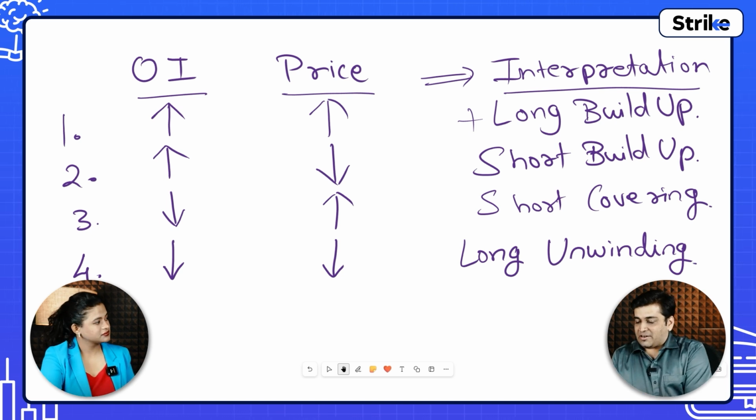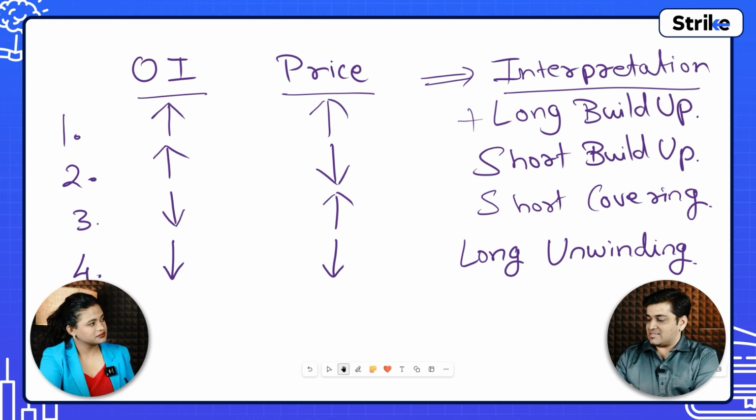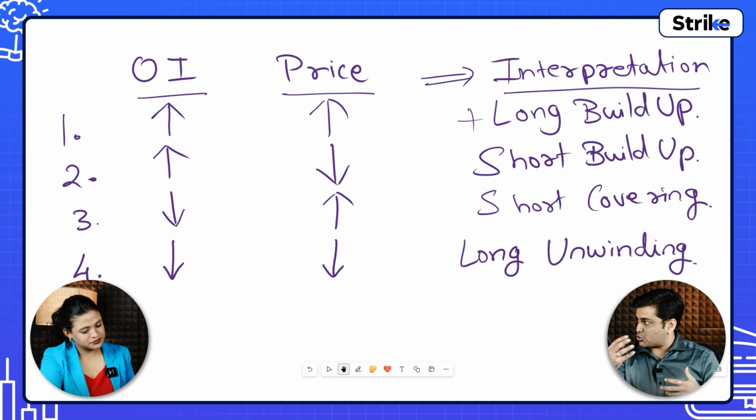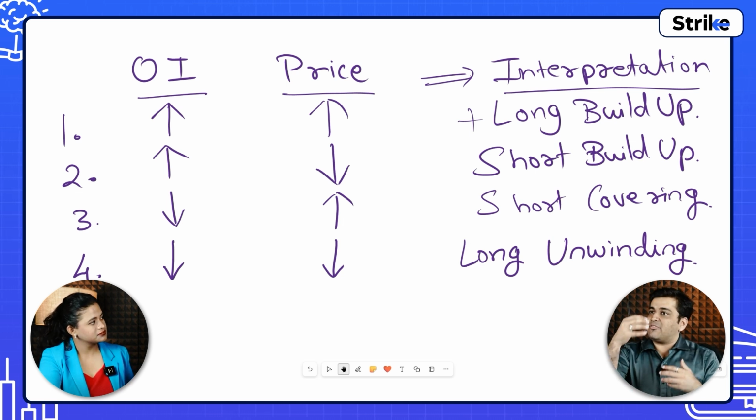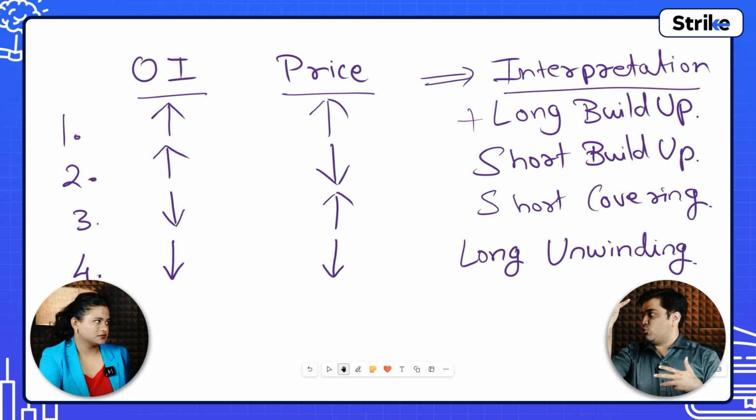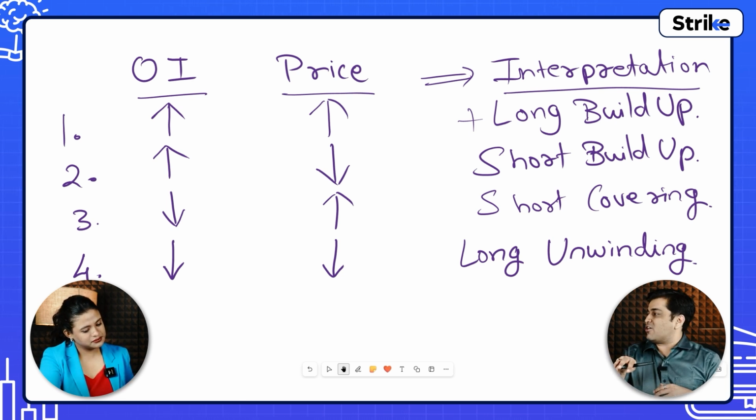So the open interest analysis is something like this. Whenever there is a long build up in any particular stock, after a long build up there will be long unwinding. After the long has unwound, then probably again there could be a long build up or maybe a short build up. If it is a short build up, after short build up there will be short covering.